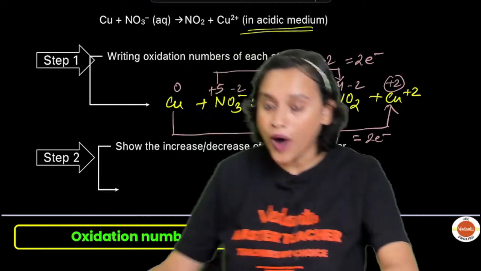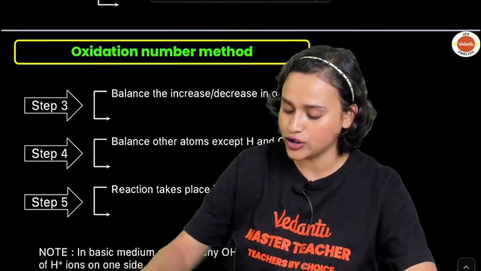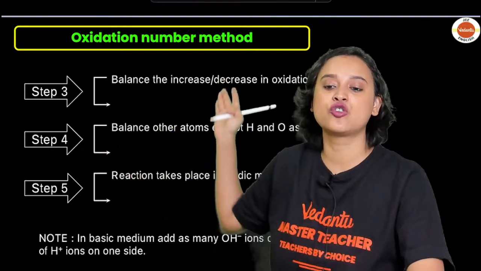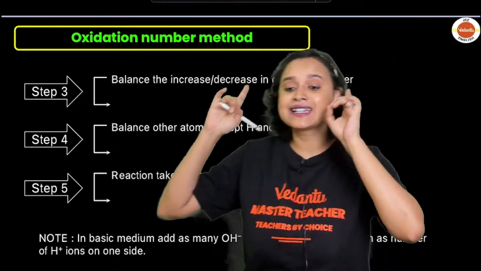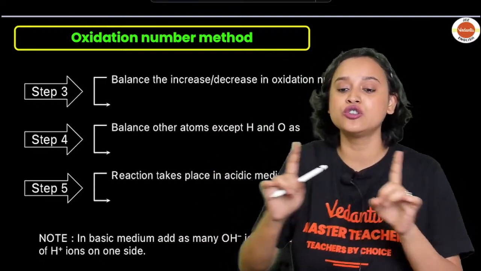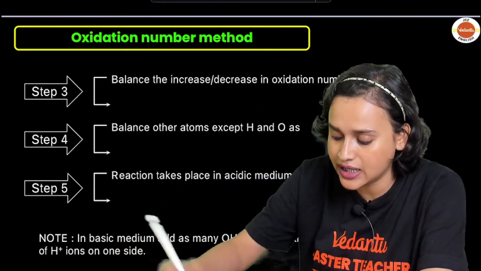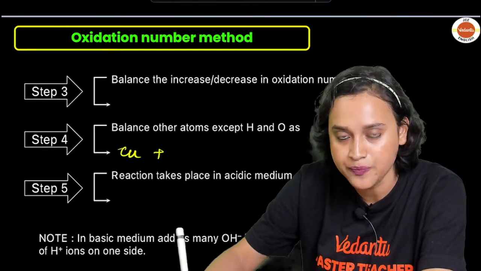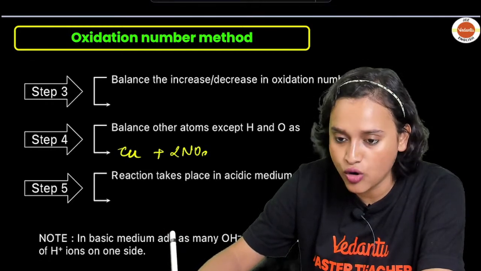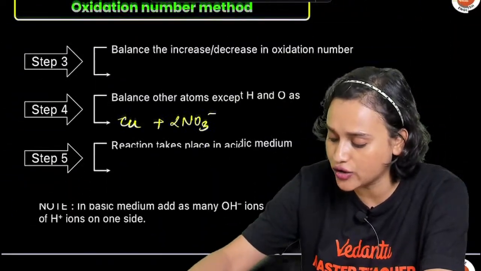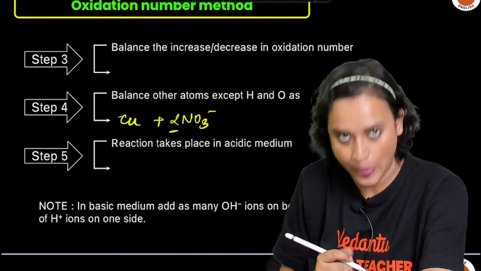Once this is done, now we are going to balance all the other atoms except hydrogen and oxygen. Let us write it down. So we will have Cu plus 2NO3 minus; remember, 2 electrons, hence I have added 2 here.